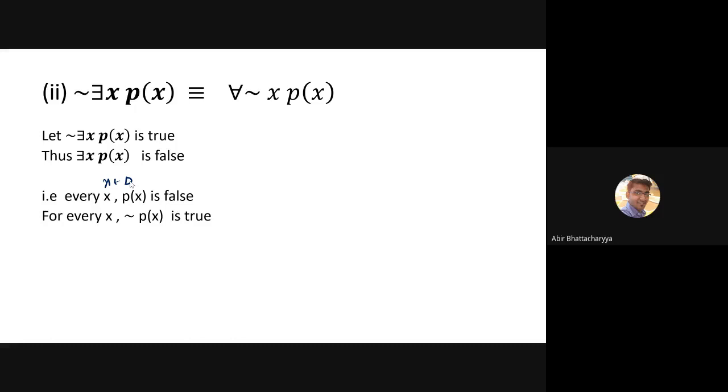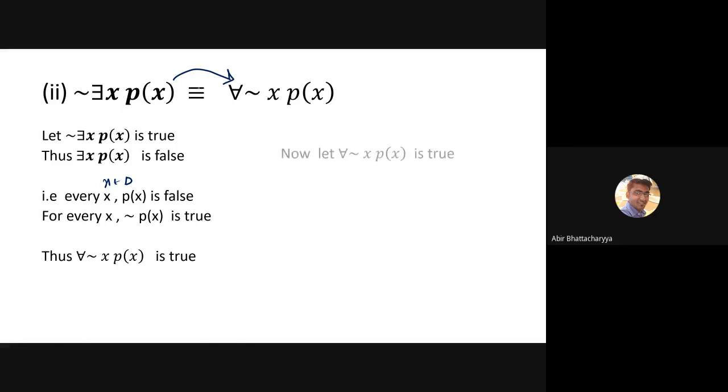Now for every x, the negation of px is true. By notation we can write that the universal quantifier of the negation of px is true. That's all. This is what we had to prove. We started from the negation of the existential quantifier being true, and ended up at the universal quantifier of the negation of px being true. That means we have proved the first part.